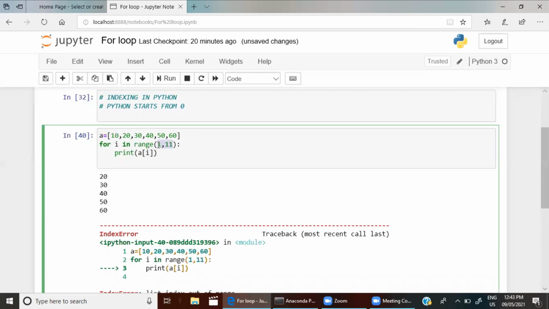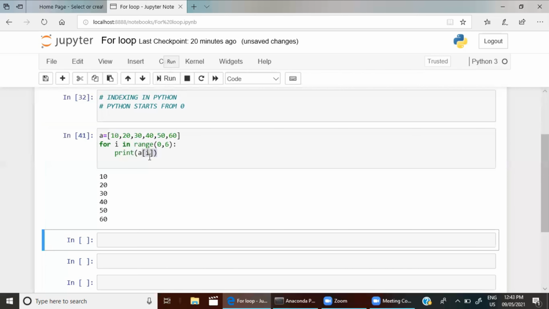So totally I have 10 numbers here, like 1 to 10 means 9 numbers, but I have 6 here. 0 to 6 means 0, 1, 2, 3, 4, 5. Six numbers, so 0 to 5 will be taken. That way it will take the values. These two must be the same in order to print a of 5. You have to check that too. See, we got 10, 20, 30, 40, 50.